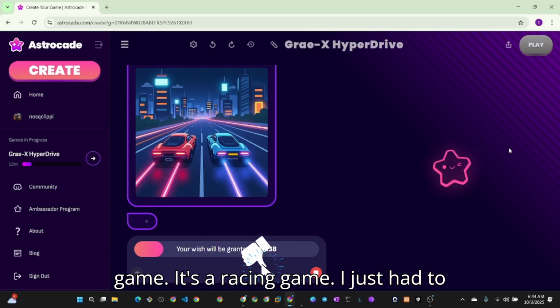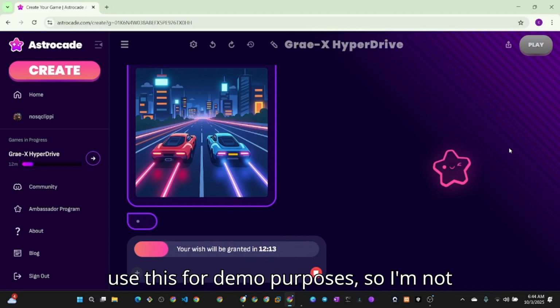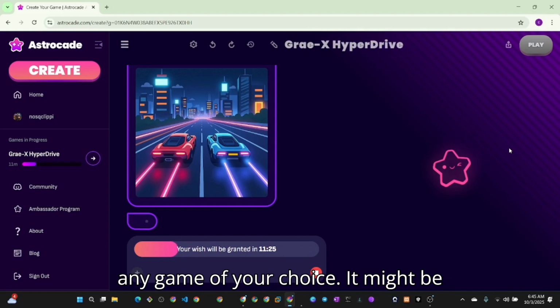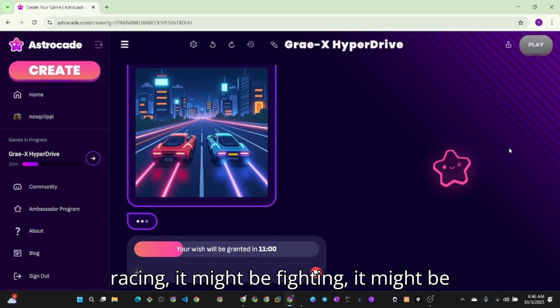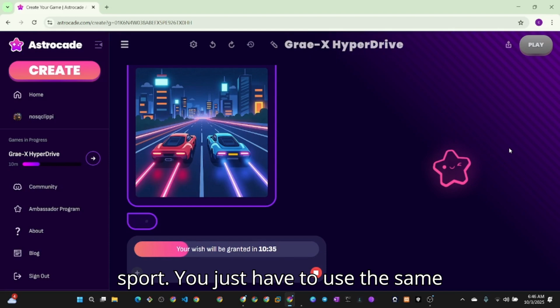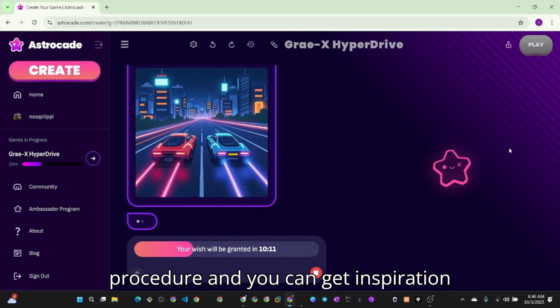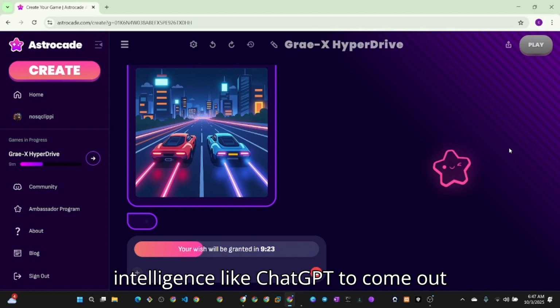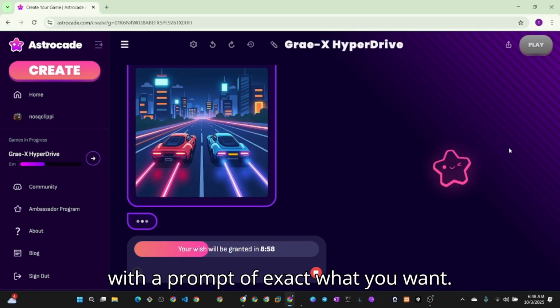It's a racing game. I'm just using this for demo purposes, so I'm not going to customize it deeply. This is just to show you how you can design any game of your choice. It might be racing, it might be fighting, it might be sport. You just have to use the same procedure, and you can get inspiration from the platform, from other creators, as well as use artificial intelligence like ChatGPT to come up with a prompt of exactly what you want.